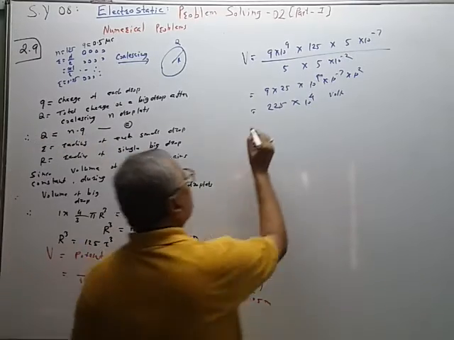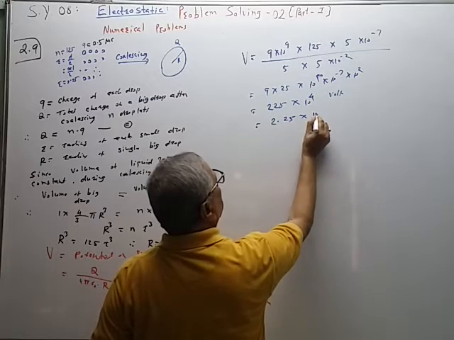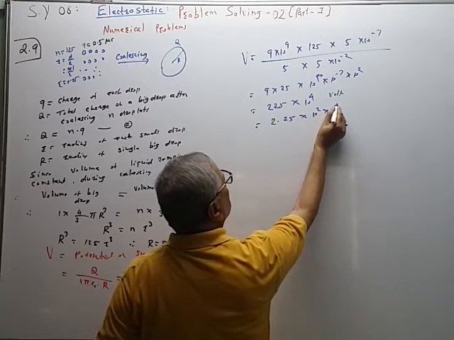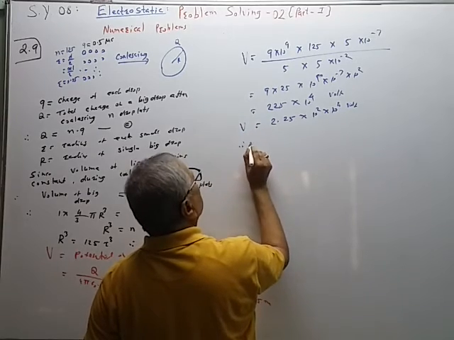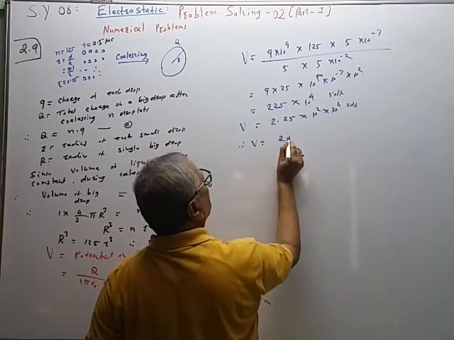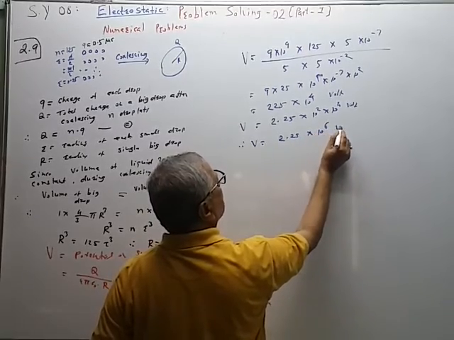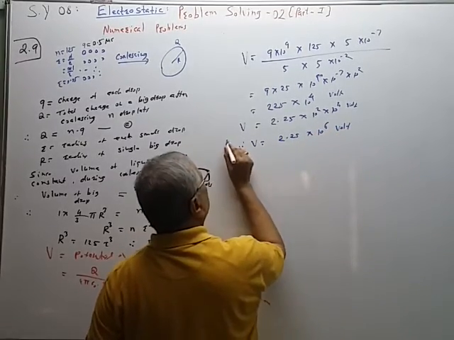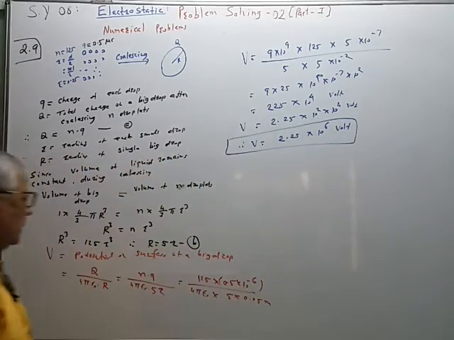So this is equal to 2.25 into 10 raised to 2 into 10 raised to 4 volt, and therefore V is equal to 2.25 into 10 raised to 6 volt. This is the potential of the big drop.